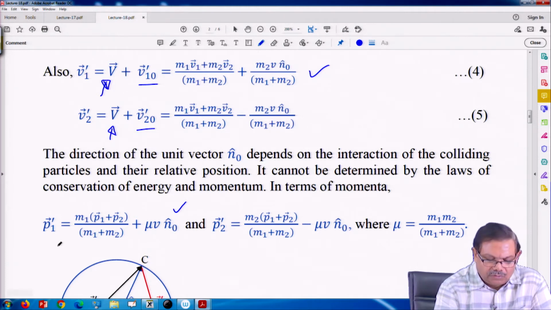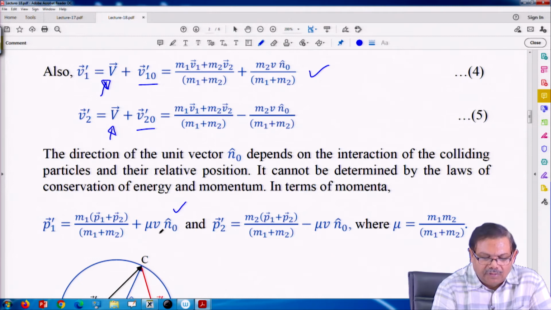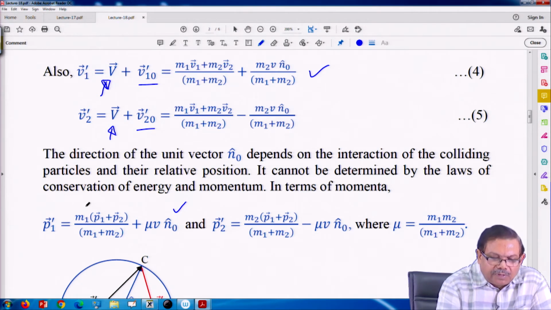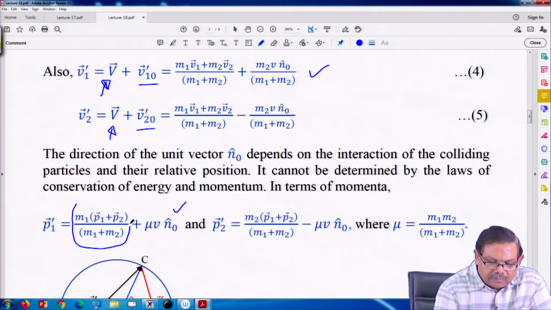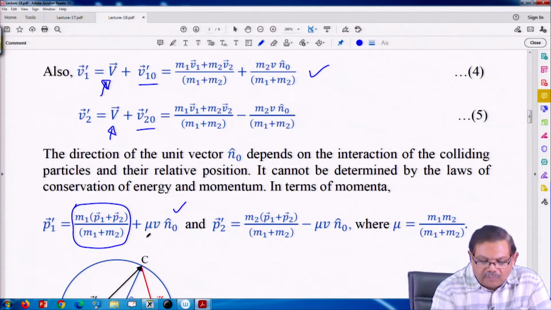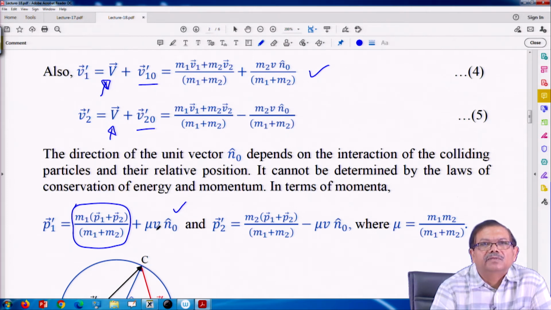and that is what is written everywhere, and also we put the value of V. So, the first part is m 1 into V, and the other part is mu times V, whose magnitude remains precisely the same.